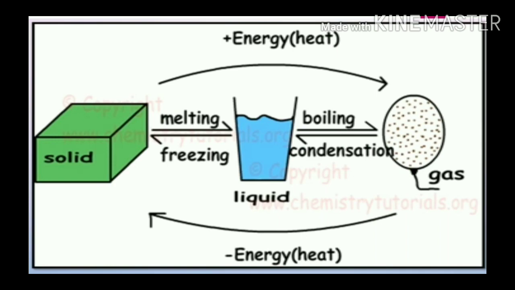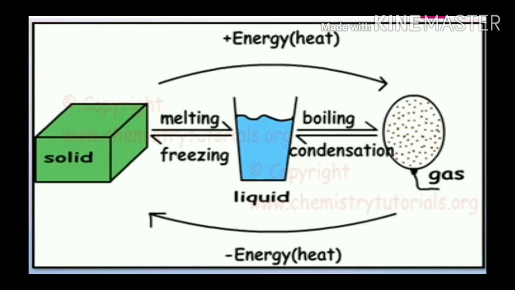In case of freezing, there is a formation of solid substances from liquid substances, and in case of the condensation process there is a formation of liquid or drops of liquid from gaseous substances. And in case of melting and boiling we are giving heat either to solid or liquid, but in case of condensation or freezing we are not giving heat, here we are removing heat.